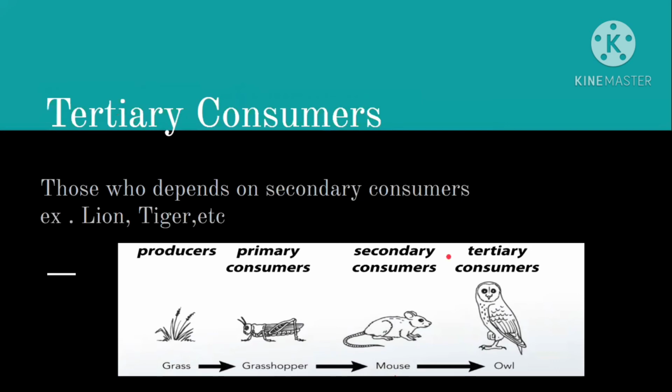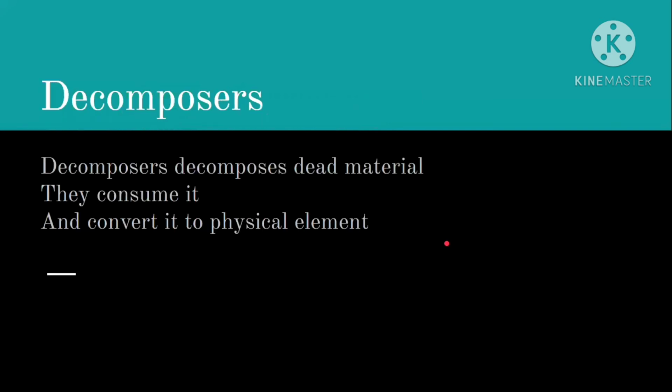As I told you, biotic factors are divided into producers, consumers, and now decomposers. Decomposers are those who decompose dead materials, for example amoeba and fungi. These all decompose dead material. Basically, this dead material is their food.